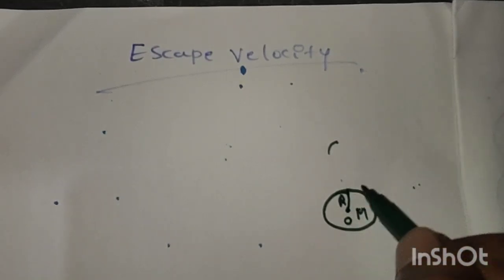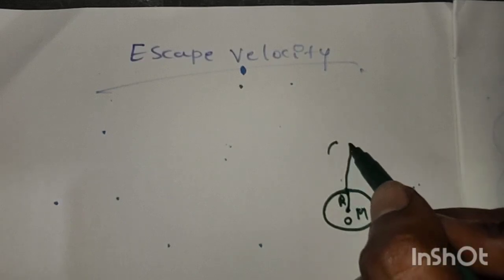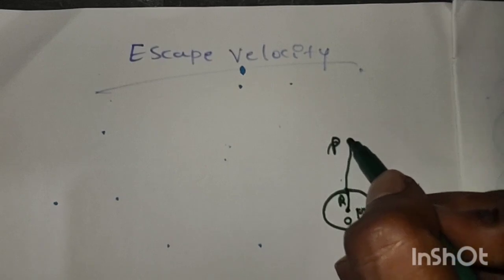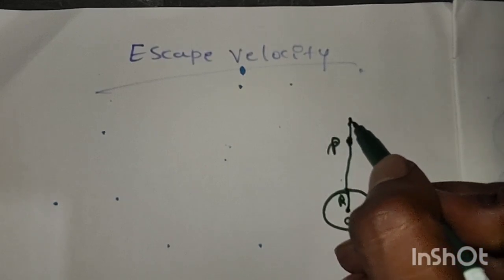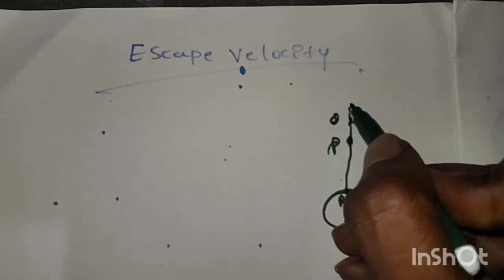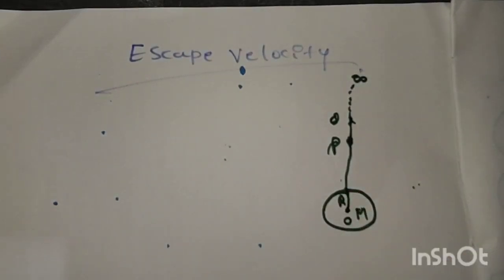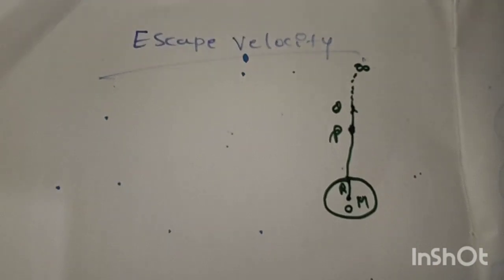Next, this point is considered as P. Vertically upwards, this is Q. These are imaginary points; this is infinity, because the body never comes back to the Earth's surface. That is the escape velocity.